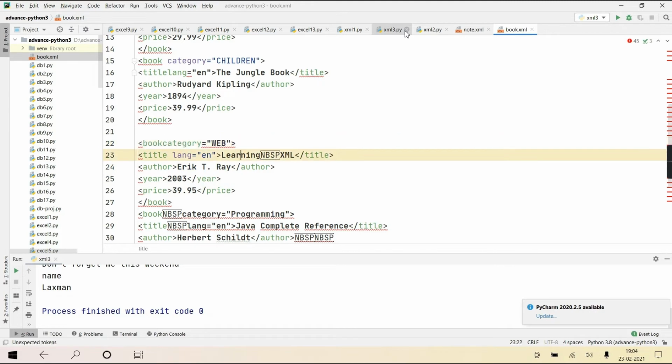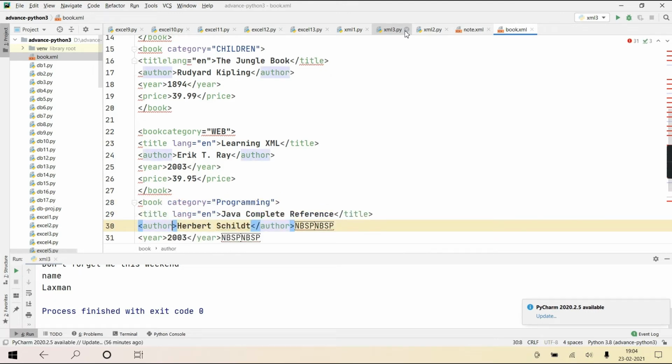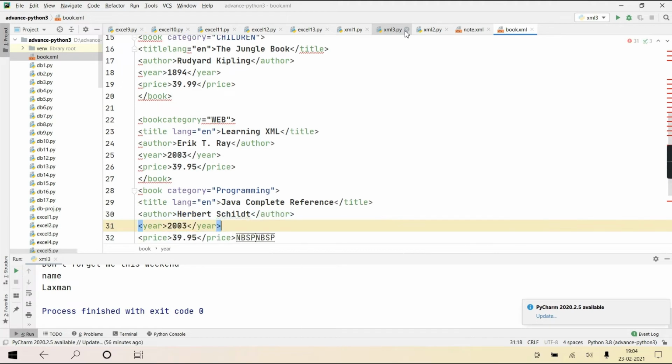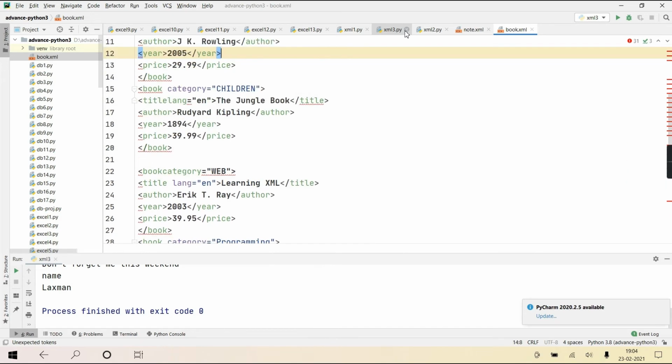Actually, it will parse it if I keep it as it is. It won't make any difference. If I leave it as it is, still it will parse because these are just HTML entities.